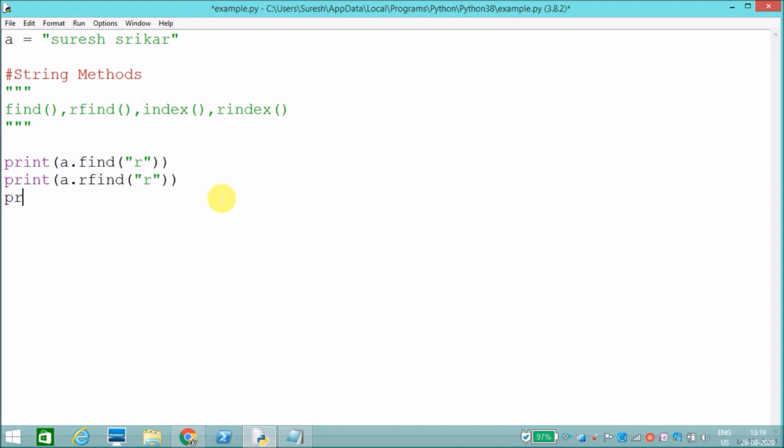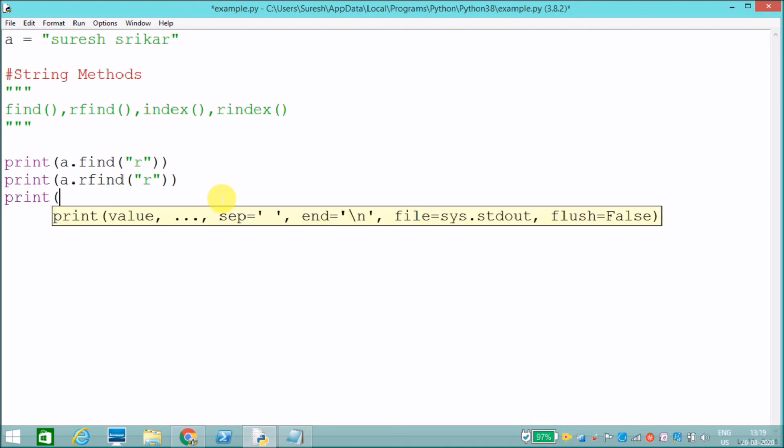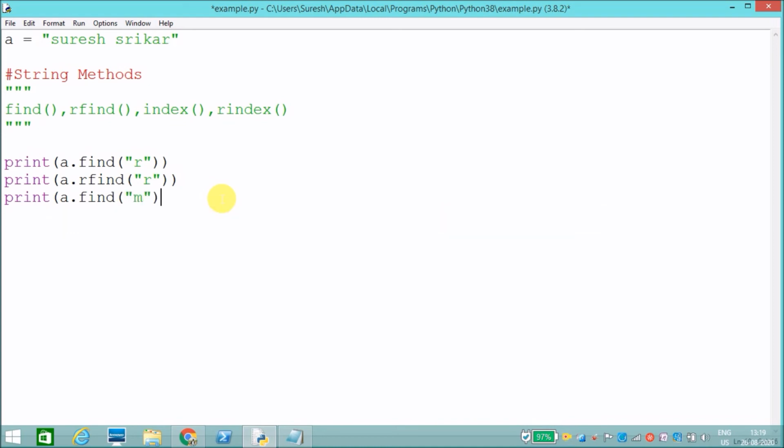And I will use a character which is not present, a dot find m. Let's check. It will return the first occurrence of r: 0, 1, 2. It will return 2. A dot rfind r means the last occurrence, so it will return 13. And a dot find m, there is no m in this, so it will return -1. We will see that now.